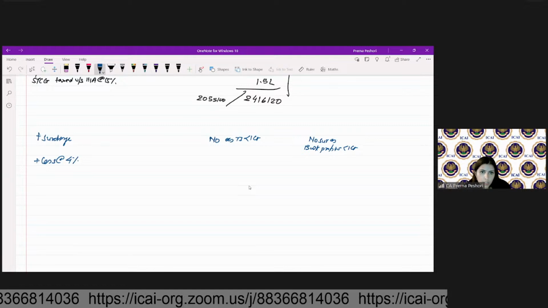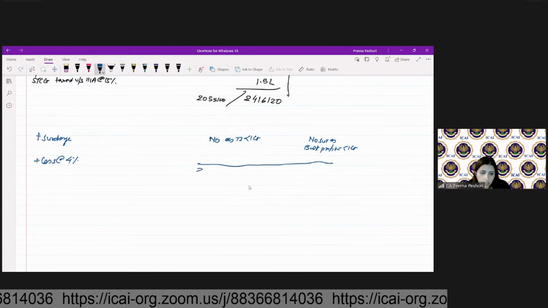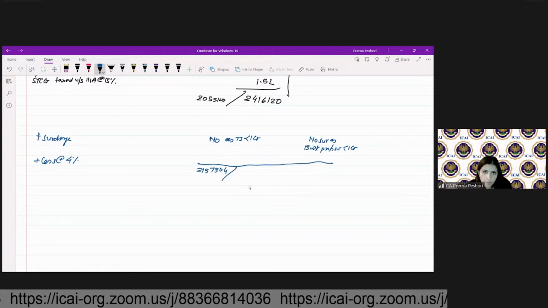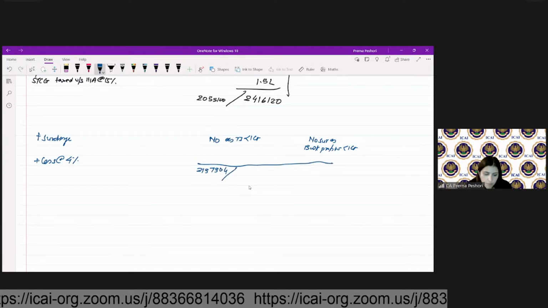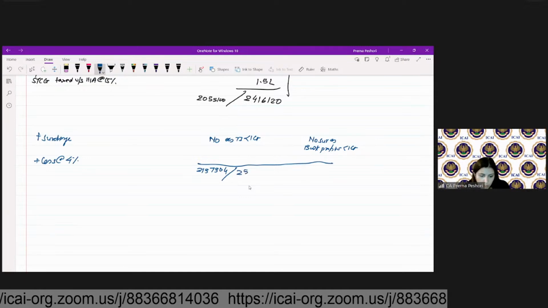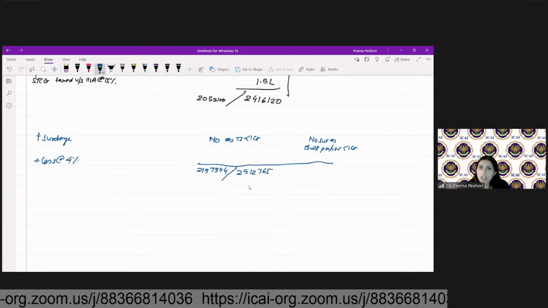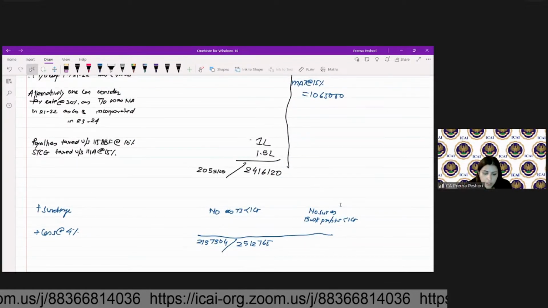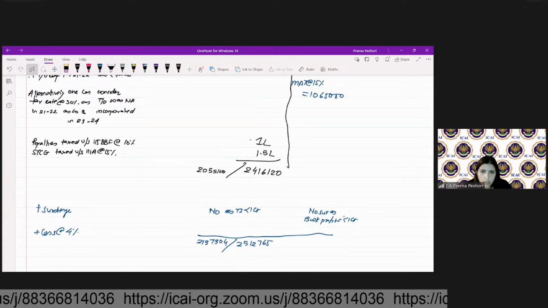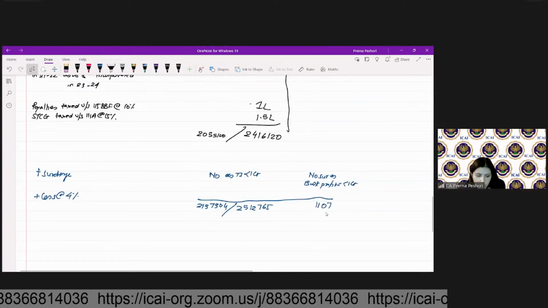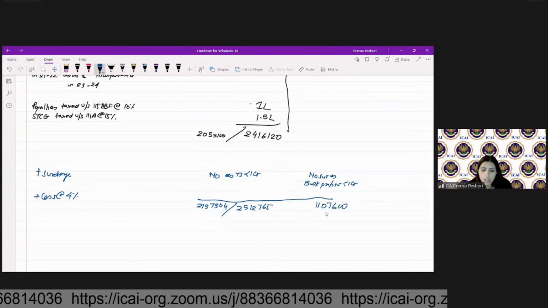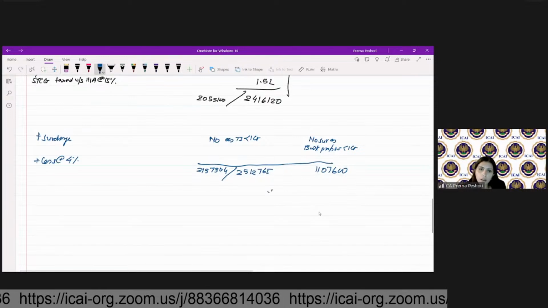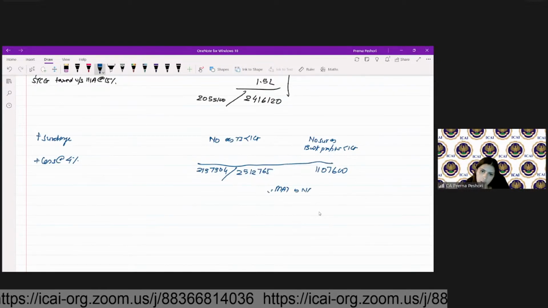So here it will be, my total tax is 2137304 or 2512765. Fine. And under MAT also cess will be applicable, which will be 4%. So 11,07600. So if you see, my normal tax liability is greater than MAT. So therefore, MAT is not applicable.